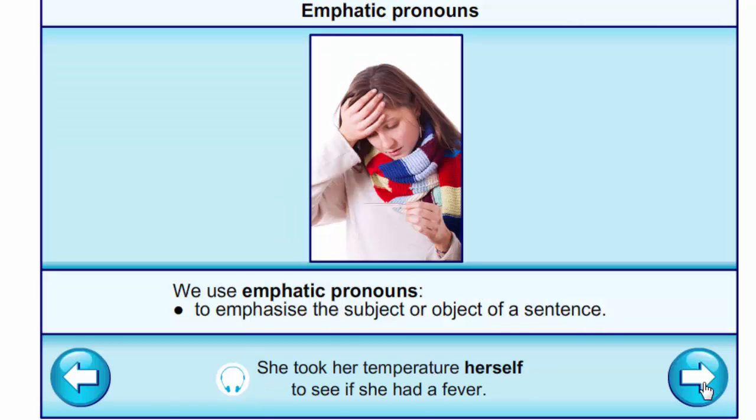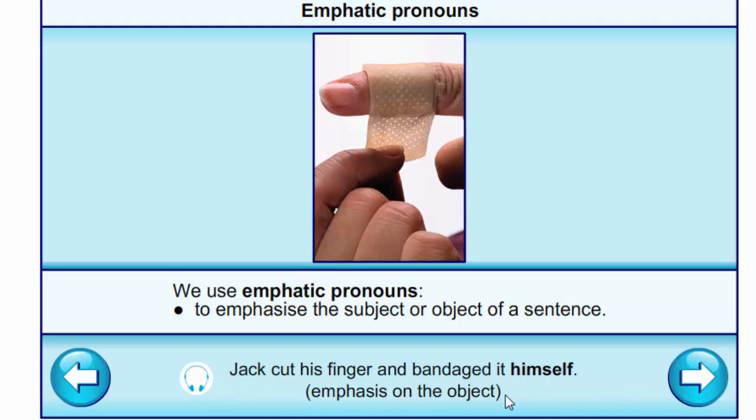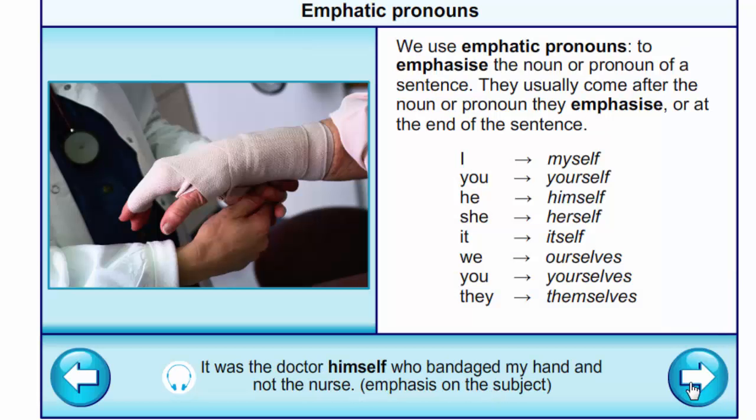Emphatic pronouns. We use them to emphasize the subject or object of the sentence. She took her temperature herself to see if she had a fever. Jack cut his finger and bandaged it himself. They usually come after the noun or pronoun they emphasize or at the end of the sentence. It was the doctor himself who bandaged my hand, and not the nurse.